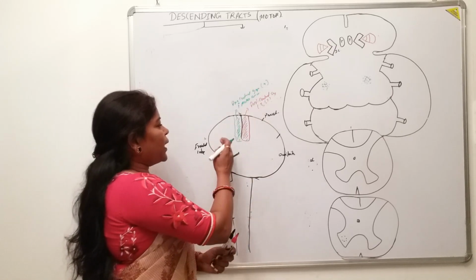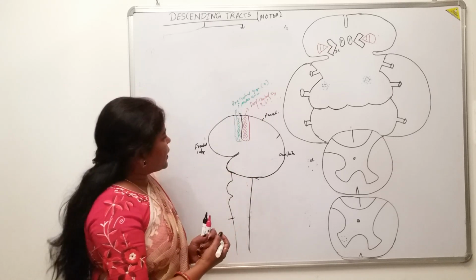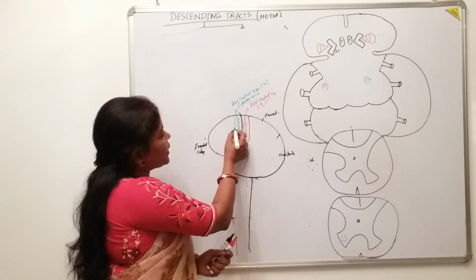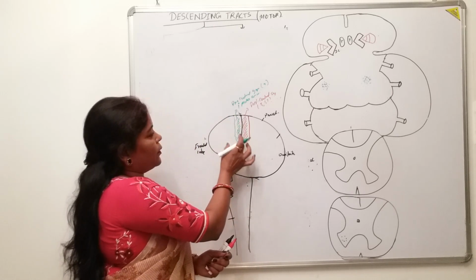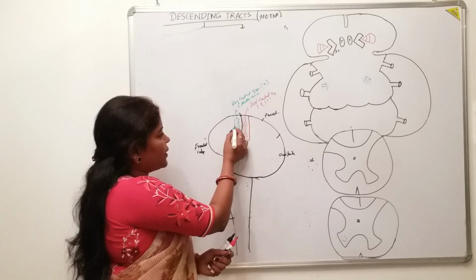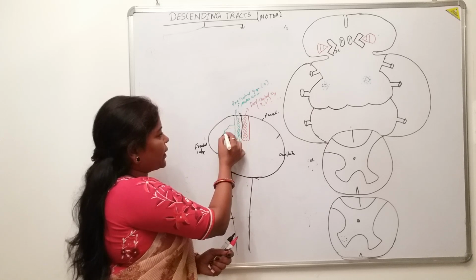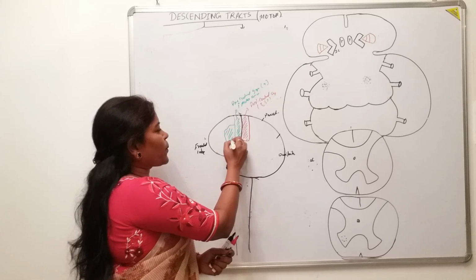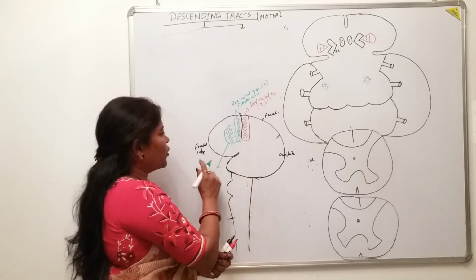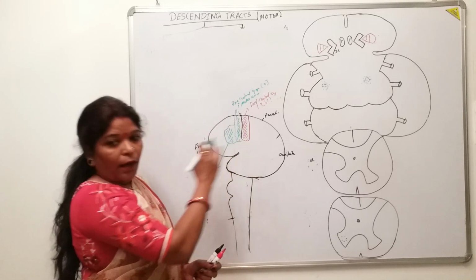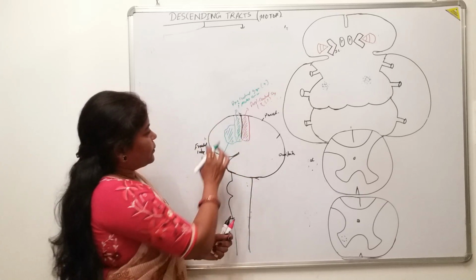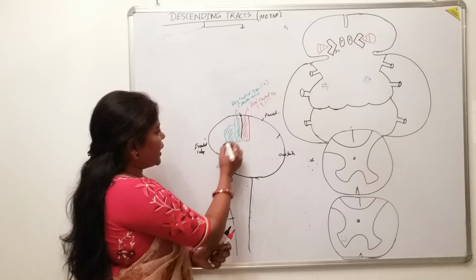Again, there are some other motor areas also in the frontal lobe here. Anterior to this pre-central primary motor area, there is the premotor area. Look here, here it is the premotor area. This area is the posterior part of the superior, the middle and the inferior frontal gyrus.